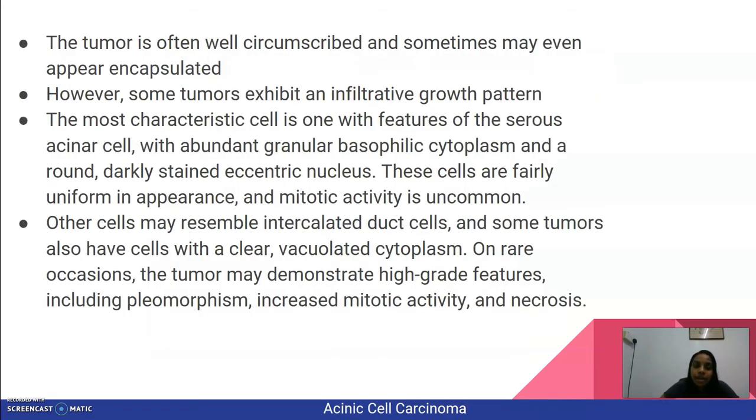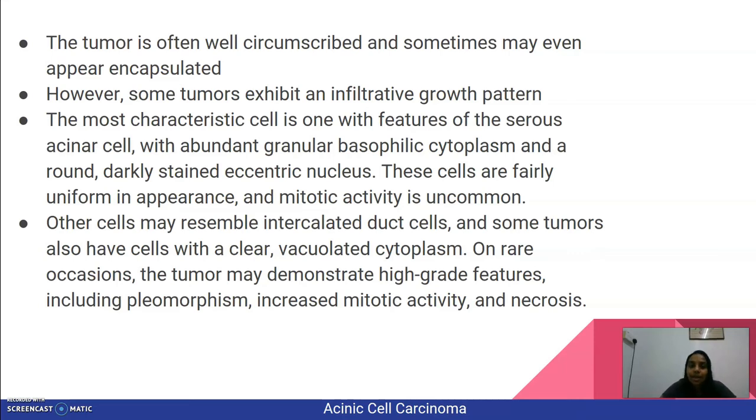Acinic cell carcinoma is often well circumscribed and sometimes it may even appear encapsulated. However, some tumors exhibit an infiltrative growth pattern. The most characteristic cell is the one with features of the serous acinar cell, with abundant granular basophilic cytoplasm and a round, darkly stained eccentric nucleus. These cells are fairly uniform in appearance and mitotic activity here is uncommon.